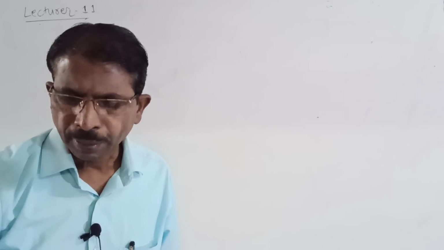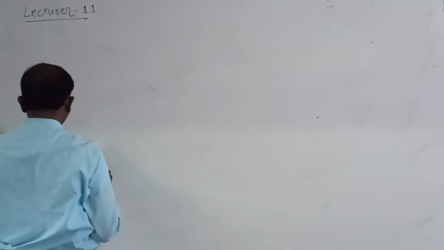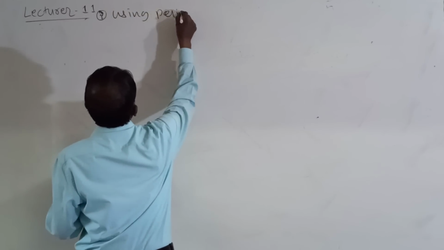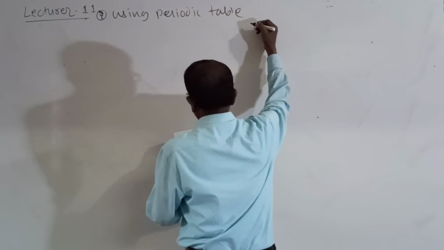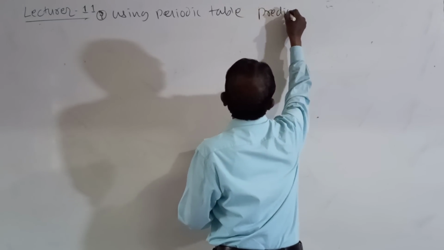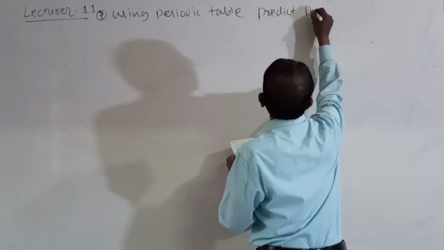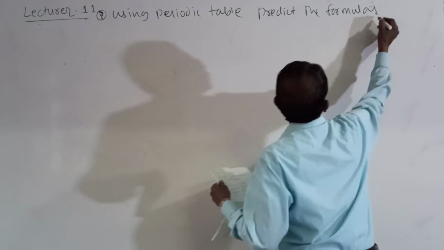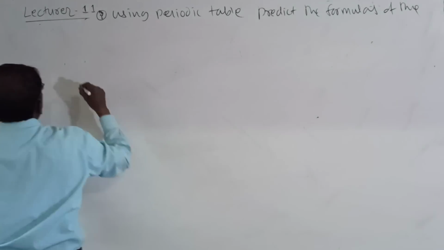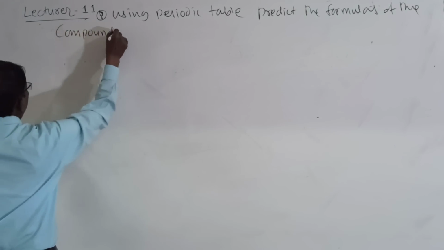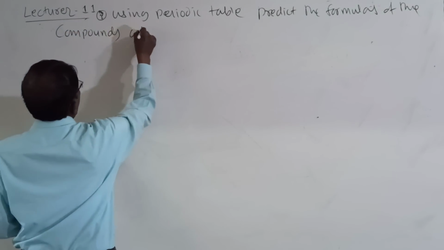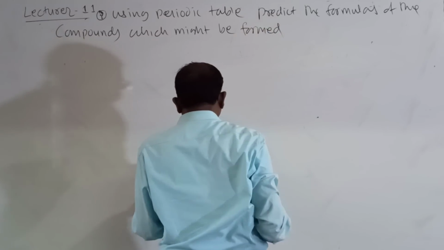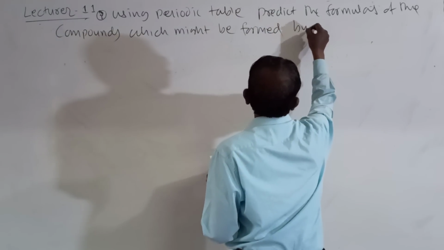Look here, the next one. Using the periodic table, predict the formulas of the compounds which might be formed by the following pairs of elements.